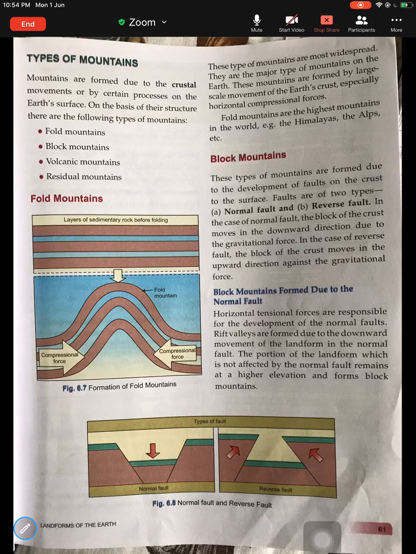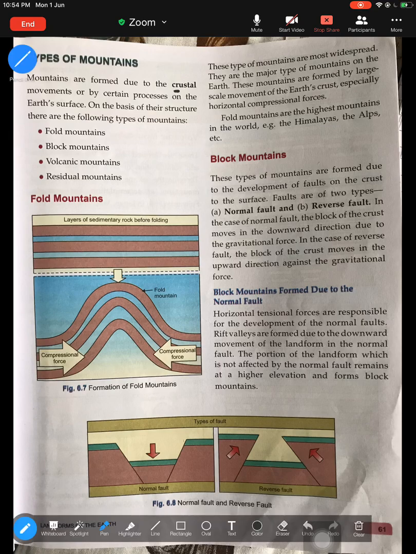So let us try to understand how mountains are formed. Now, mountains are basically formed because of crustal movement, that is the movement of the plates. Now, as we all know, the surface of the earth is made of a series of rock layers, crust, mantle, and core, which we've already covered in the previous chapter.